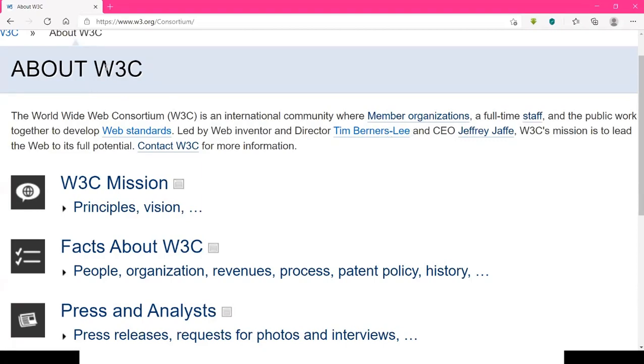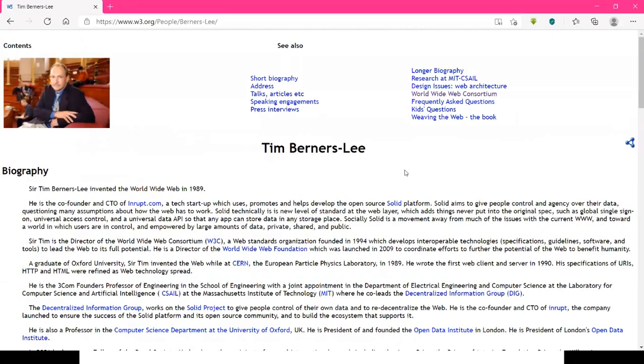He is the founder of this W3C, and he is also the inventor of HTML. That's why we call him the father of the web. Who, sir? Tim Berners-Lee. Like Charles Babbage is the father of the computer, the father of the web is Tim Berners-Lee, because he invented a lot of things related to the internet and the web. This is the person.